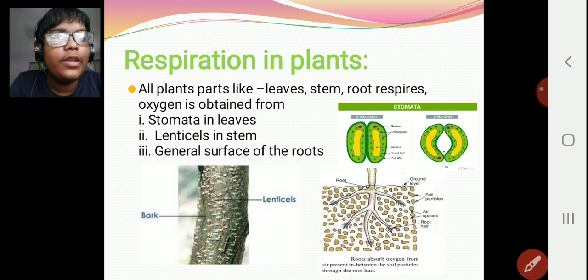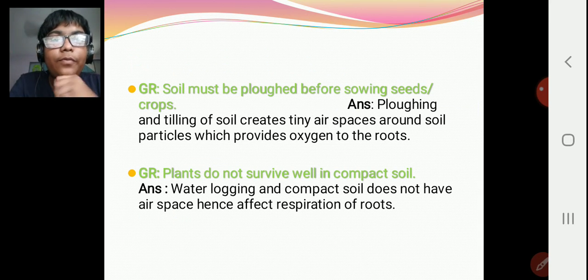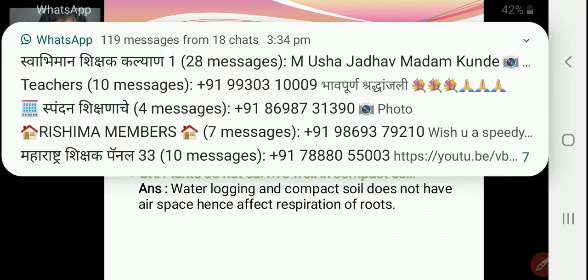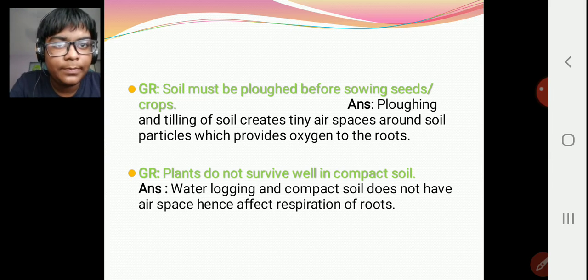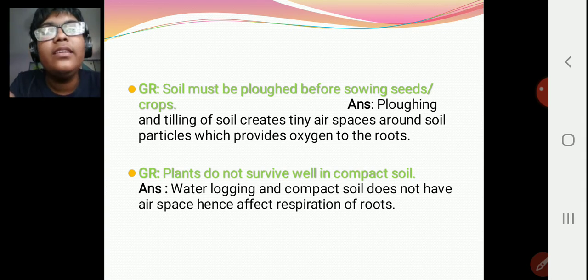Now, here we have some give-reasons. Why is soil plowed before sowing seeds? After the seed is sowed, germination should take place so that it grows. But why is it plowed before? Because of that, tiny air spaces are created in the soil. From those air spaces, the root takes in oxygen.